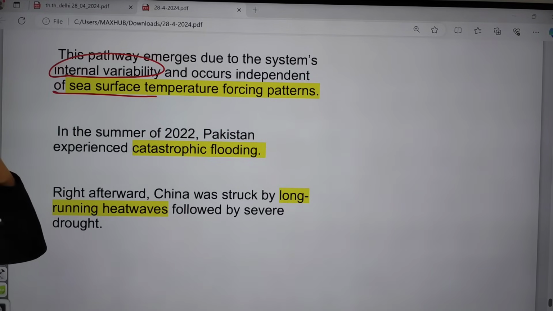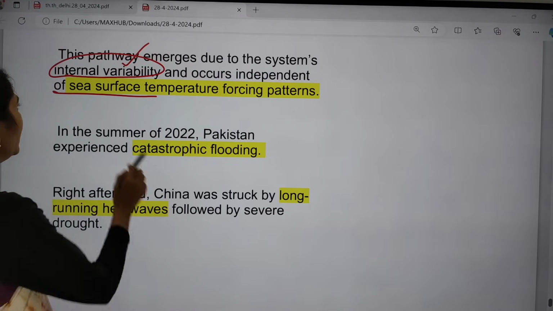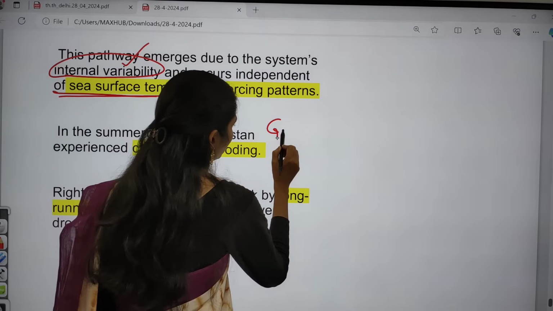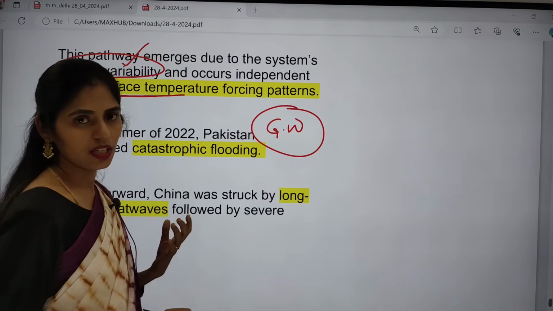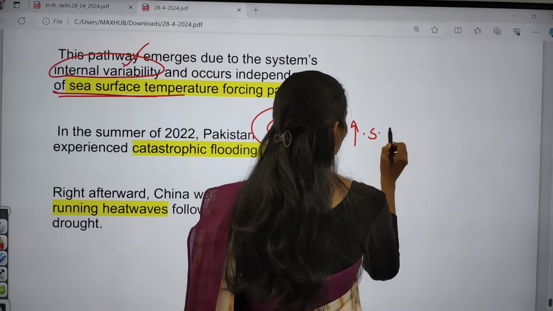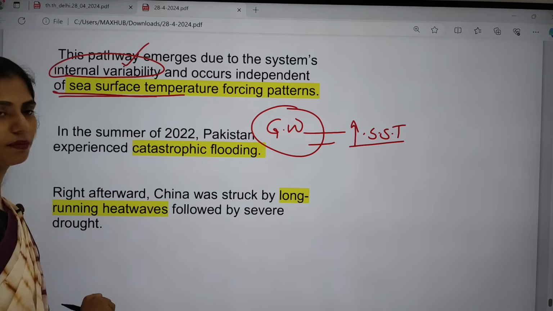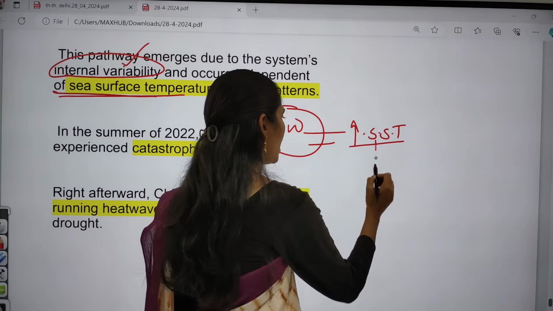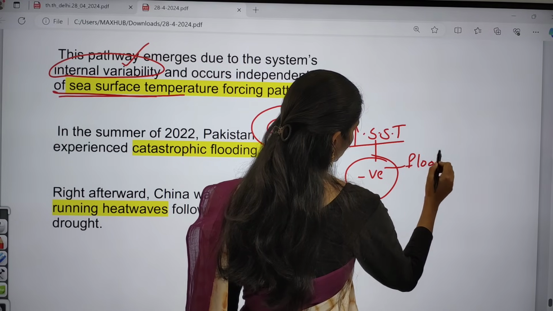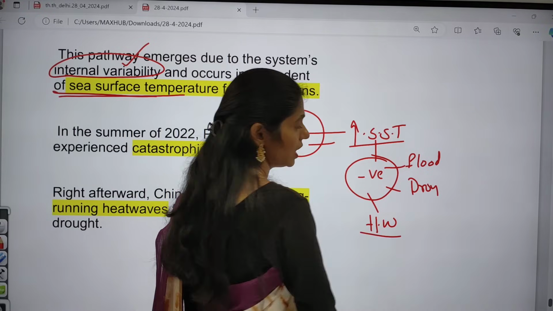Because of global warming, which is also one important reason, sea surface temperature, SST, is increasing. Because of this increase, it is having lots of negative impacts. In some areas there will be floods, in some areas droughts, in some areas heat waves.